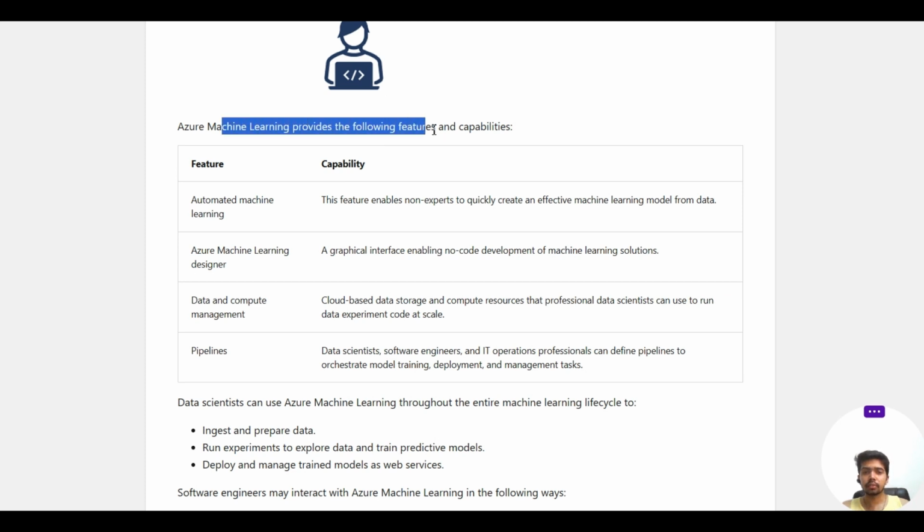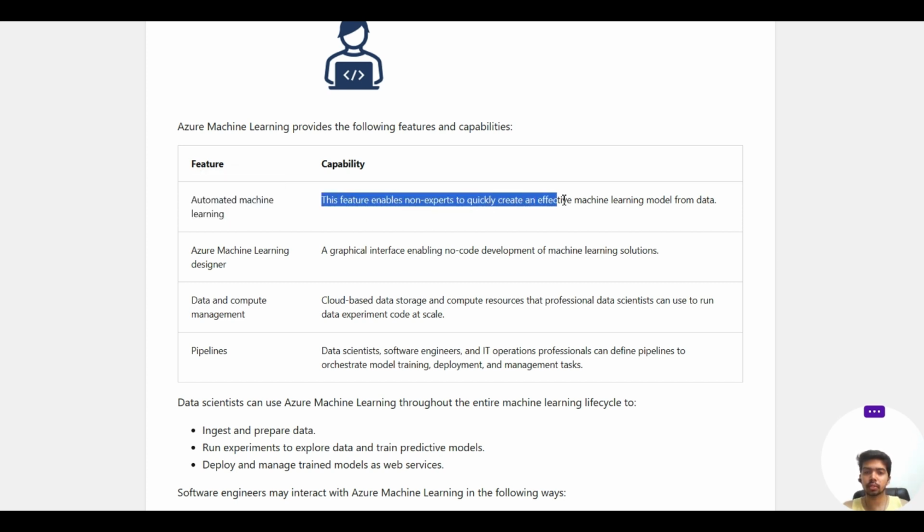So Azure Machine Learning provides the following features and capabilities. So what is a feature? Automated machine learning. This is the feature. This feature enables non-experts to quickly create an effective machine learning model from the data.